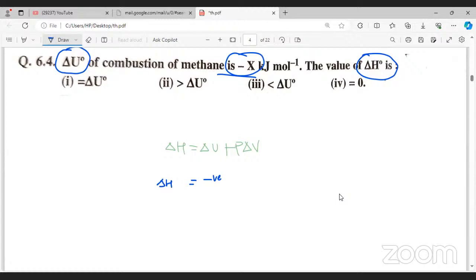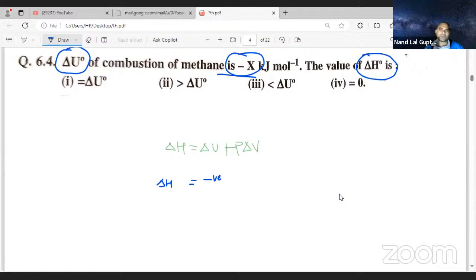Delta H is delta U plus P delta V. Sir, but if P delta V value is more than the delta U value, then it can be positive also. That is you are saying correct one.